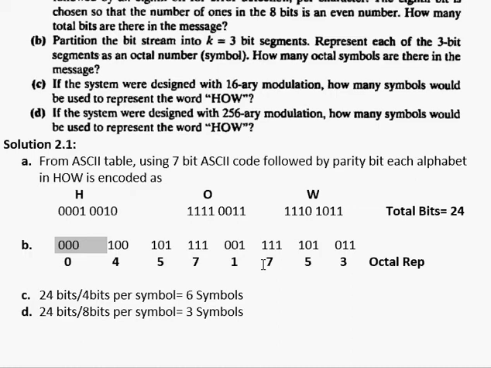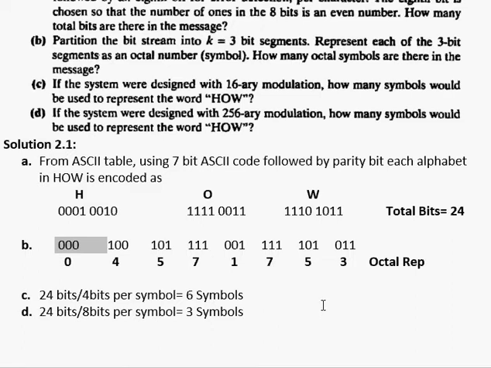So if I have 24 bits in total, and I want 4 bits per symbol, then I'm going to have a total of 6 symbols. And if I want my system designed as 256-ary modulation as in part D, it would be 8 bits per symbol, and 8 bits per symbol will make a total of 3 symbols across the message.